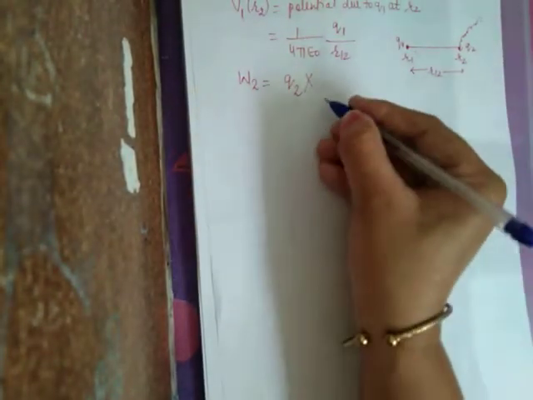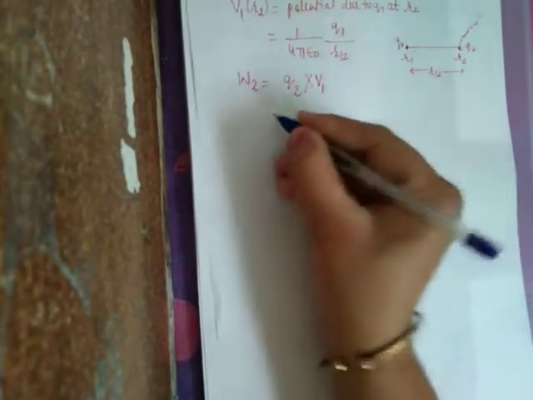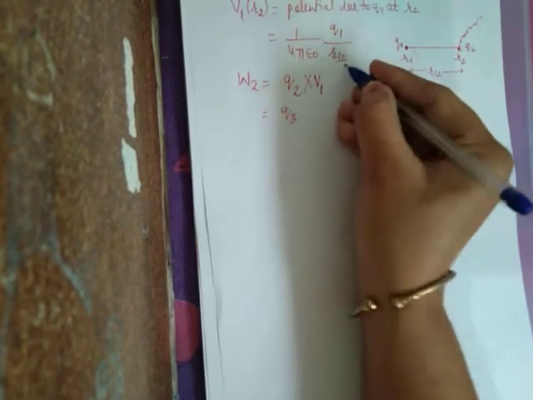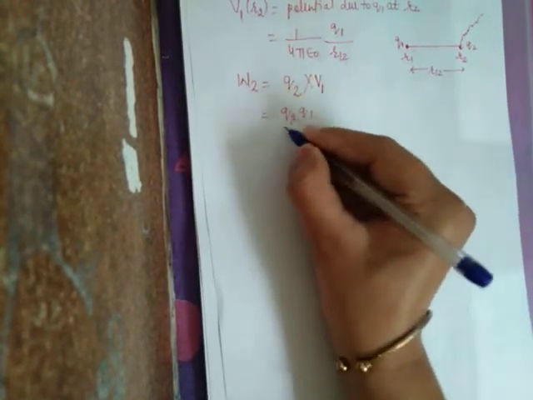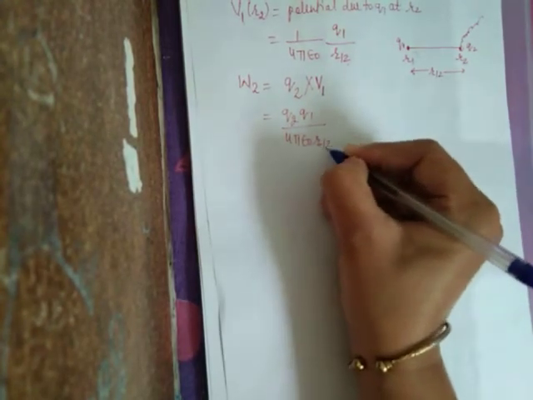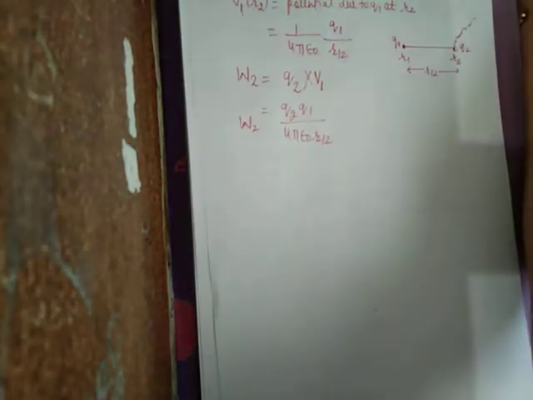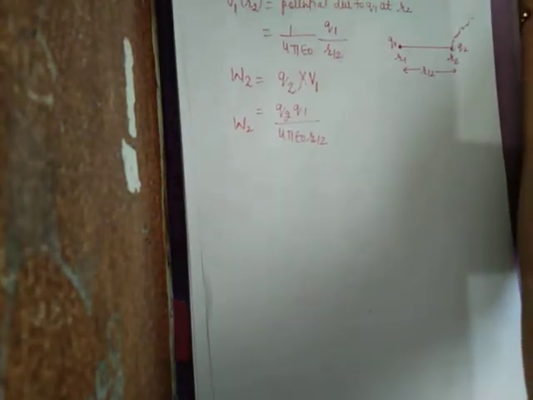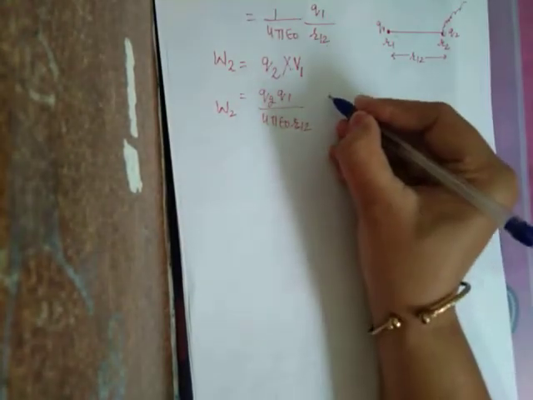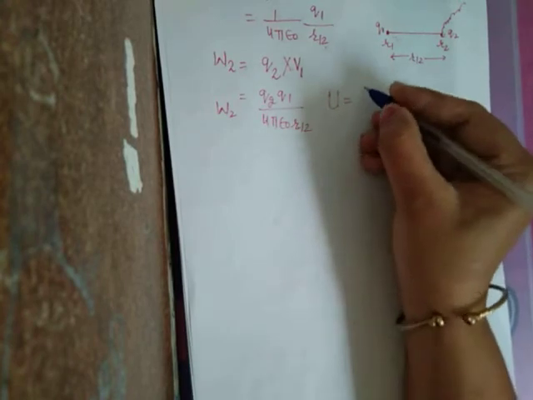Potential is V due to the first charge, which we have already calculated: Q1 upon 4 pi epsilon naught R12. It is the amount of work done to bring the second charge. We have calculated the work done to bring the first charge as well as the second charge.